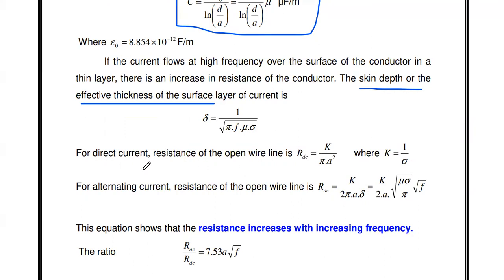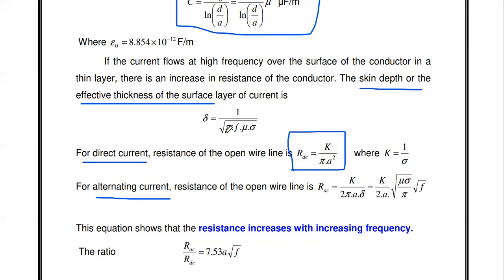Then the resistance value. If a high frequency signal is carried, the resistance R is directly proportional to square root of F. If direct current is passing through the transmission line, the resistance offered is R DC equal to K divided by pi A squared, where K is the reciprocal of conductivity, and A is the radius of the open wire line. Then if the open wire line is carrying alternating current, the resistance is given by R AC equal to K divided by 2 pi A del.